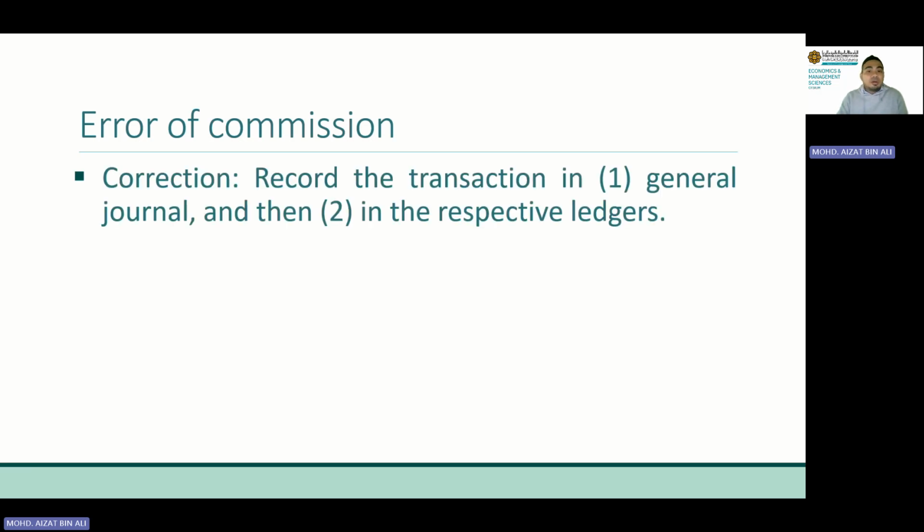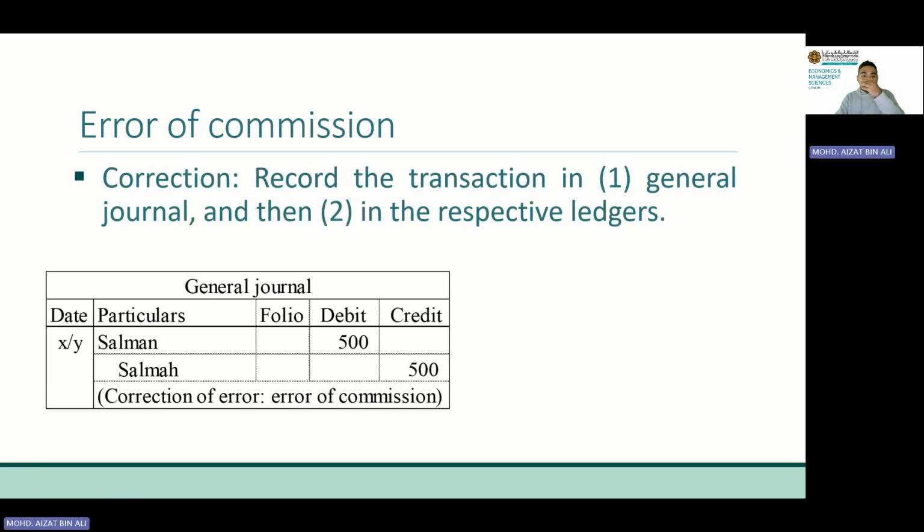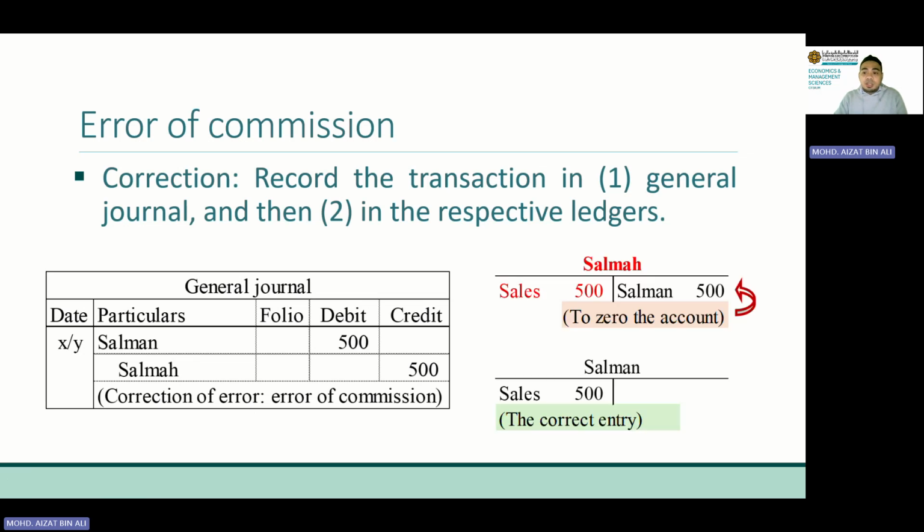So how to correct this error? Obviously this 500 ringgit is debited to Salma. We have to take it out. How to take it out? We have to credit Salma. You see that? Credit Salma 500 ringgit. At the same time, we make the correct record, debit Salman 500 ringgit. And don't forget the narration, correction of error, error of commission.